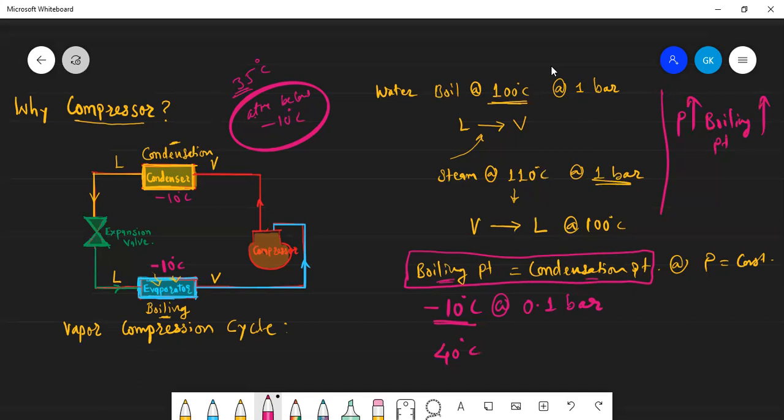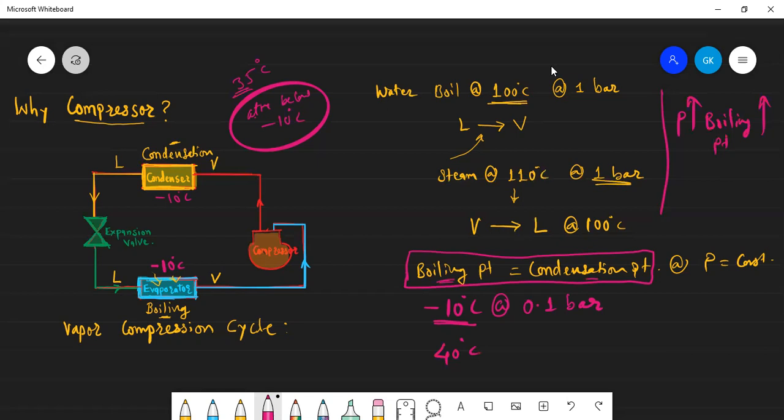It boils at much below 100 degrees centigrade, because when we go higher, the pressure decreases. Similarly, in a pressure cooker, the boiling point is not 100. Water boils at 110 or 120 degrees centigrade because we are increasing the pressure. Since the water temperature is higher in a pressure cooker, the rice will cook early. This is the fundamental principle.